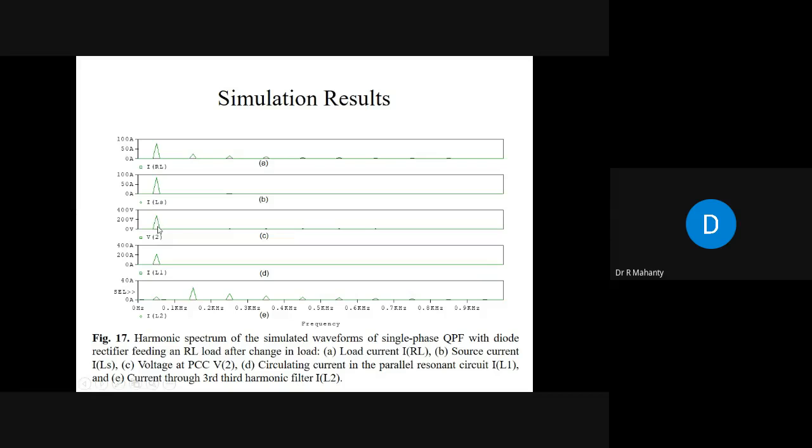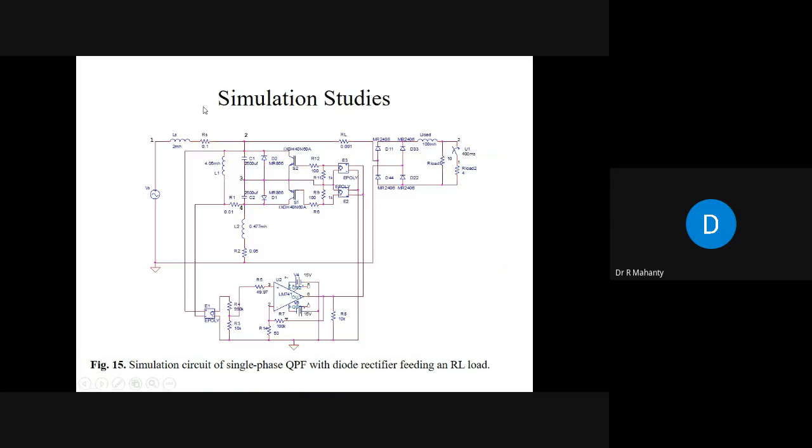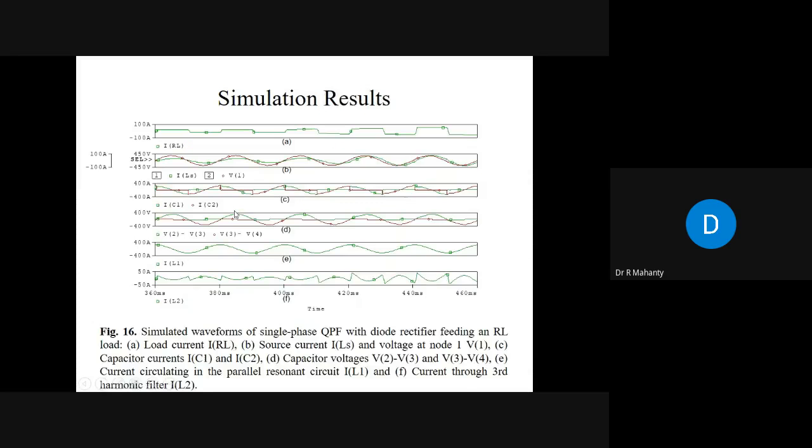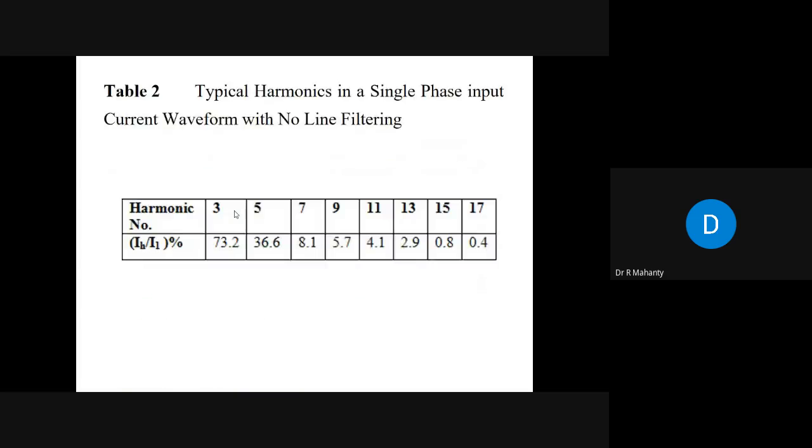V2 means the voltage at the point of common coupling. This is the voltage here, V2. This is known as PCC, point of common coupling. Here the voltage is almost sinusoidal, okay? So this can be shown here.